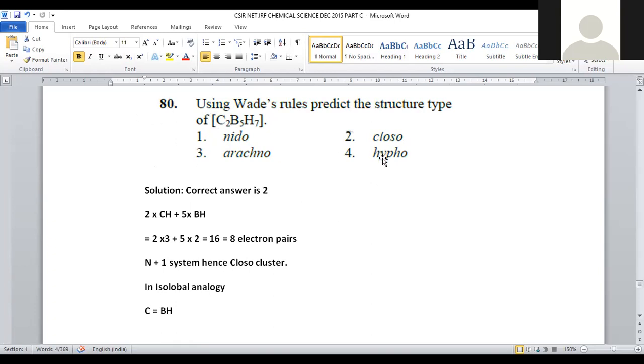For question number 80, option number 2 is the correct answer. By this we completed the entire series of this CSIR NET JRF Chemical Science December 2015 series 1, consisting of questions from 71 to 80. Hope it will be very much helpful for you.